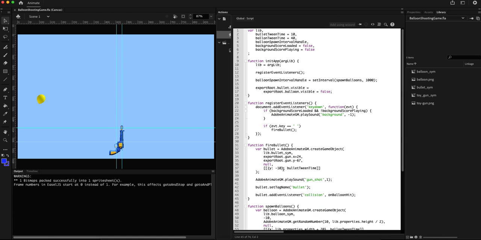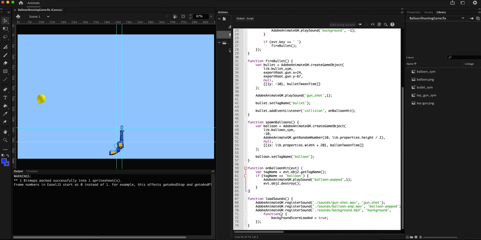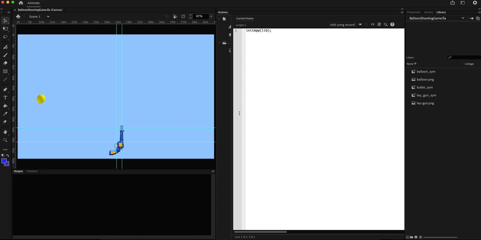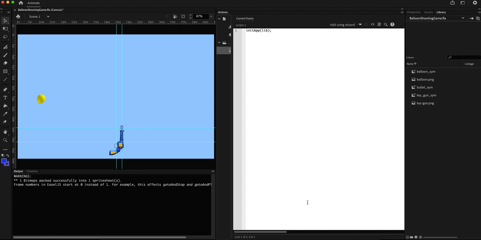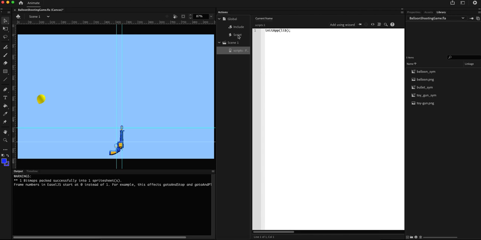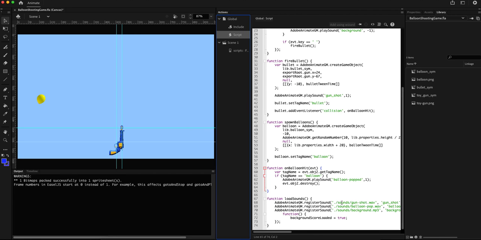Okay, so with this, let's see if the changes we have made are working. Okay, it's not playing because I haven't copied sound files. If you see the code, it's expecting the sound files in a folder called sounds.